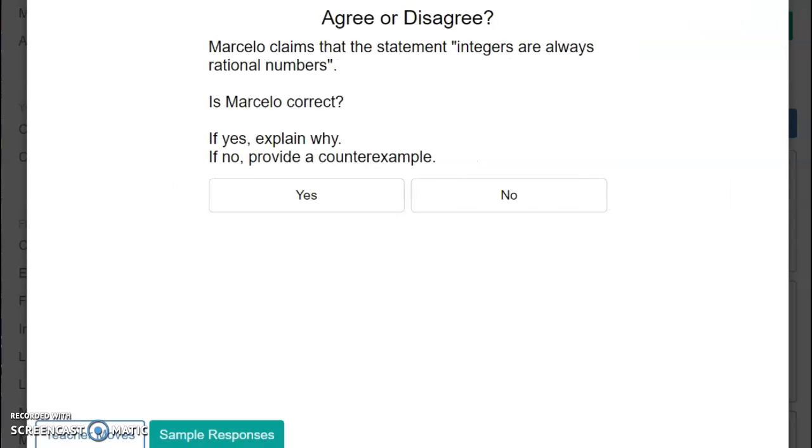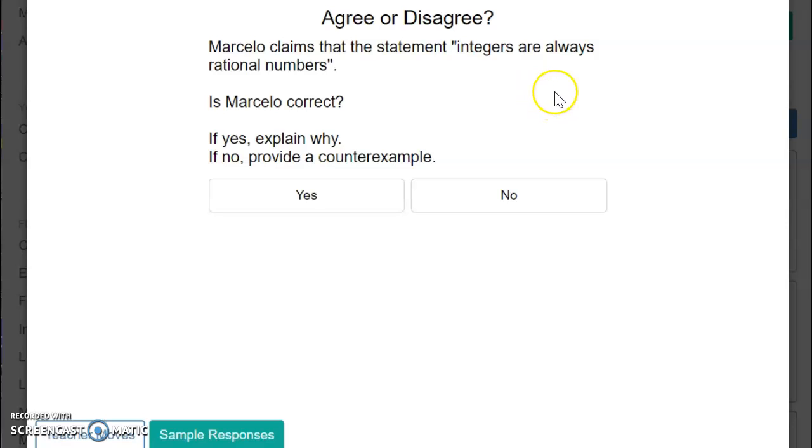And Marcelo claims the statement that integers are always rational numbers. Are integers always rational numbers? Okay, so integers are whole numbers that can be negative. So +3, -3, and all of those. Can any number be represented as a fraction?